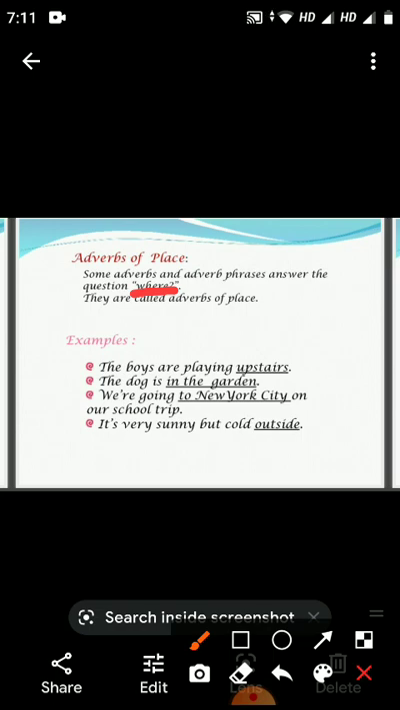Here are some examples. The boys are playing upstairs. Where are they playing? Upstairs. The dog is in the garden. Where is the dog? In the garden. We are going to New York City on our school trip. Going to which place? New York City. It is very sunny but cold outside. Where is it cold? Outside. These underlined words, upstairs, in the garden, to New York City, and outside, are adverbs of place in these examples.